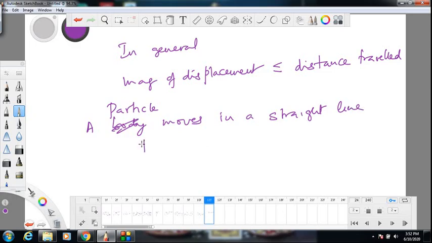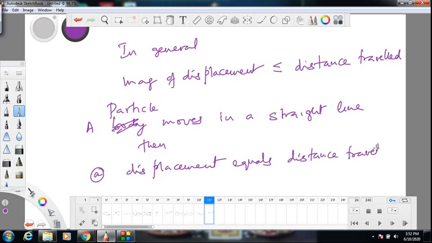Then displacement equals distance traveled. Is the first statement correct? Wrong. First statement is wrong.